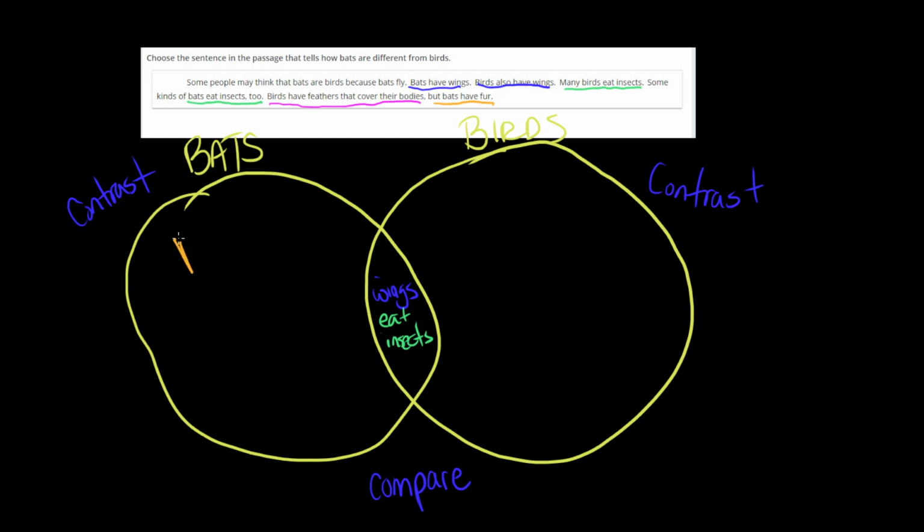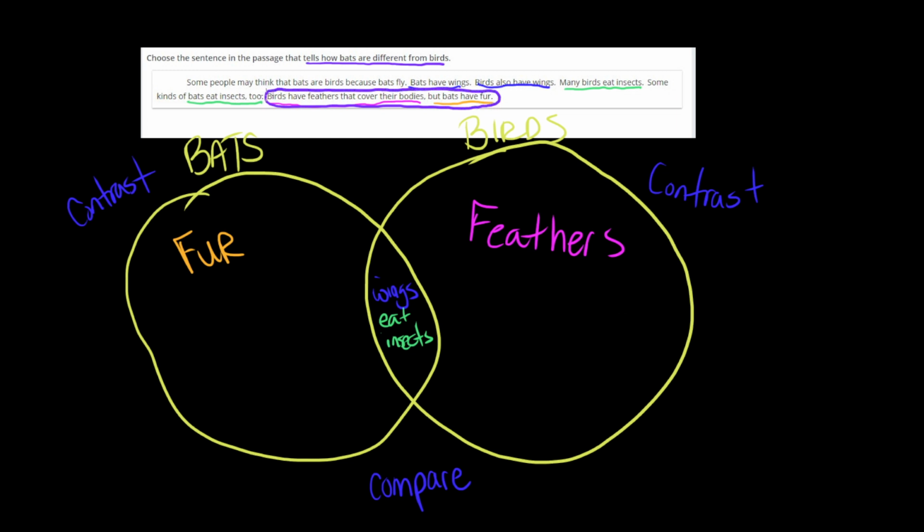So what do bats have? They have fur. What do birds have? Birds have feathers. So which sentence here tells how bats are different from birds? Well, it's this one right here. This one tells how they are different. Bats have fur and birds have feathers, okay?